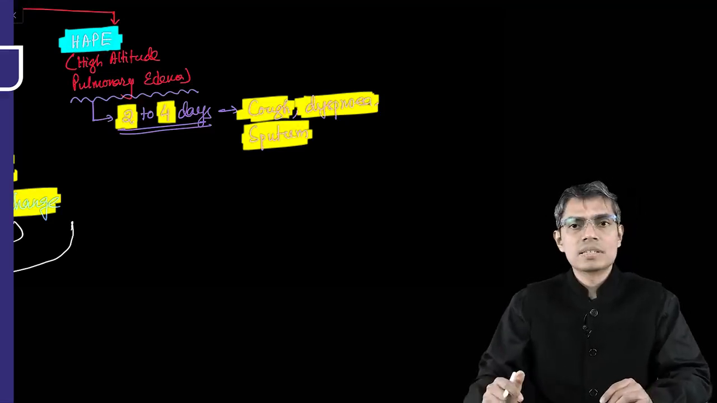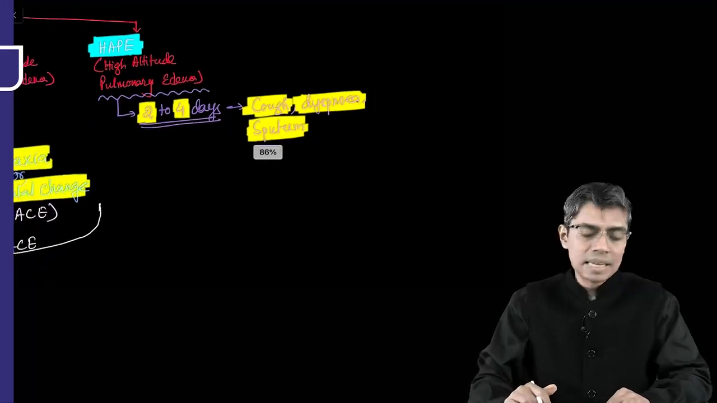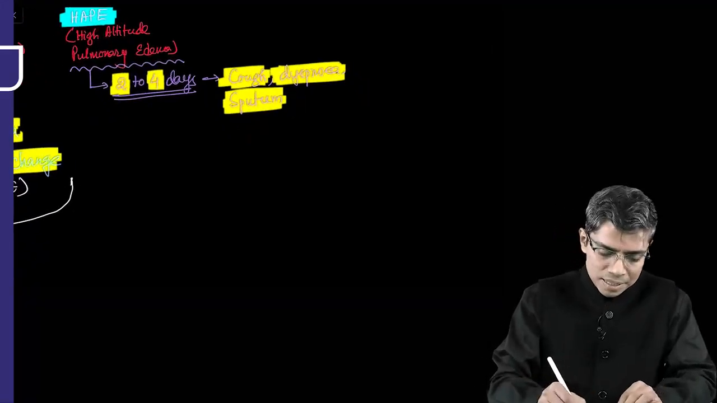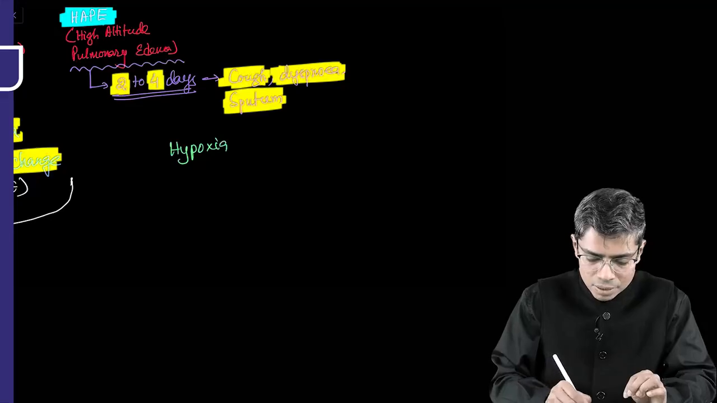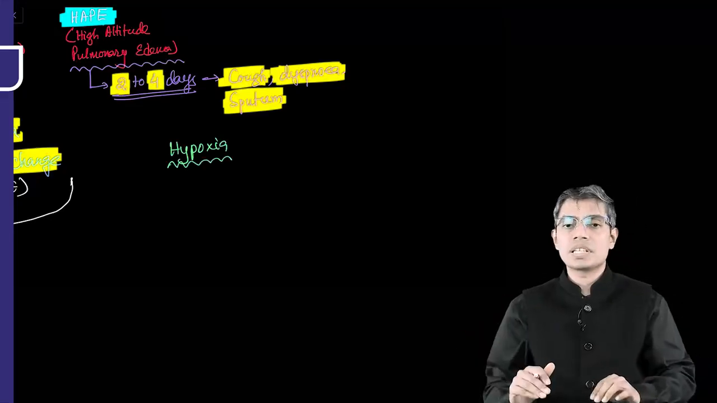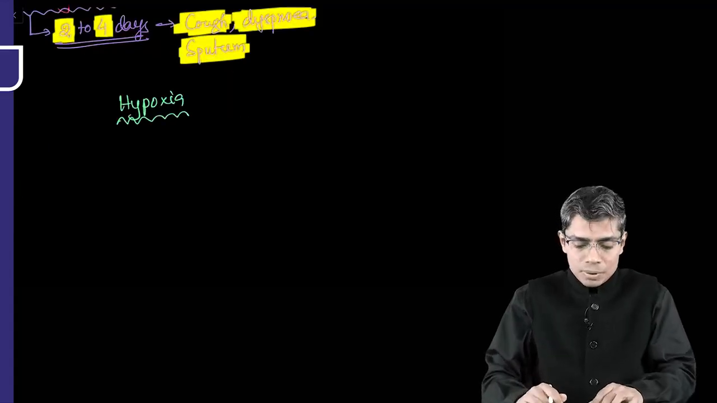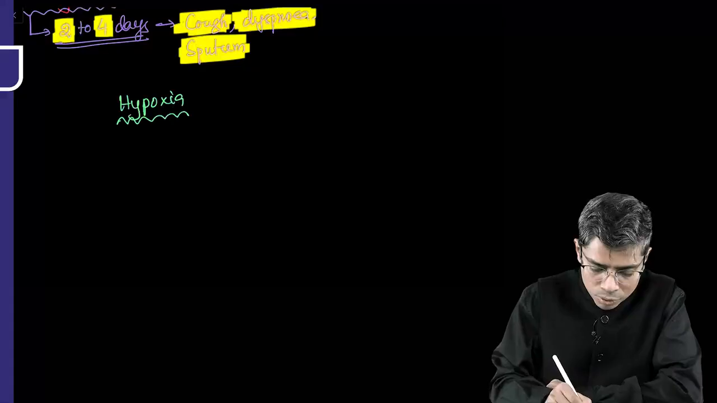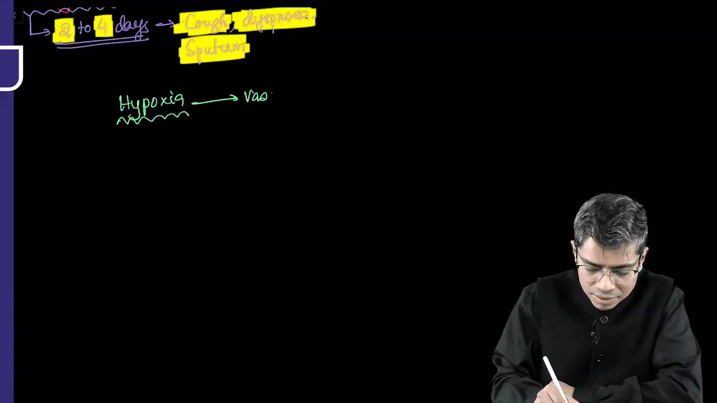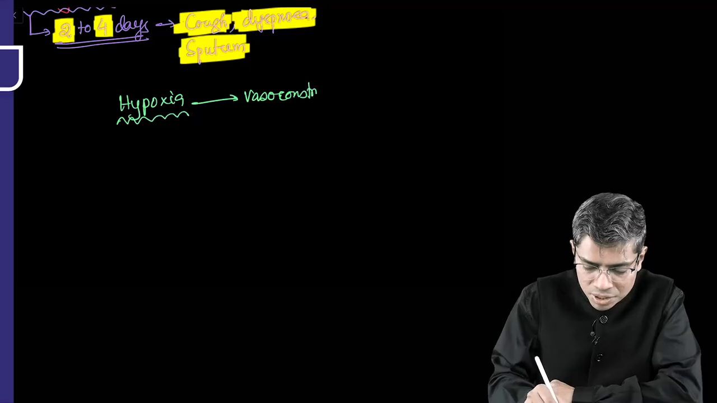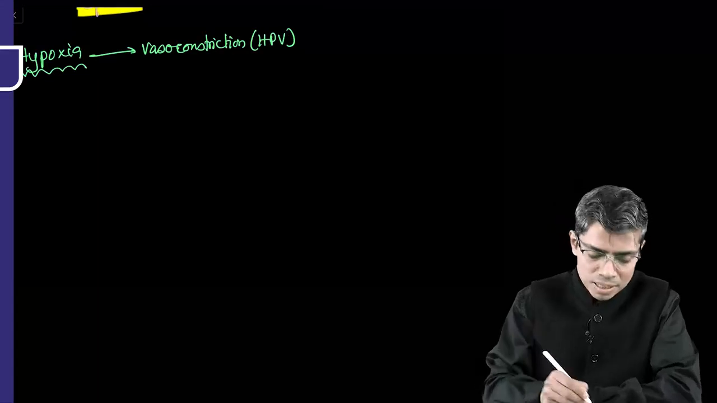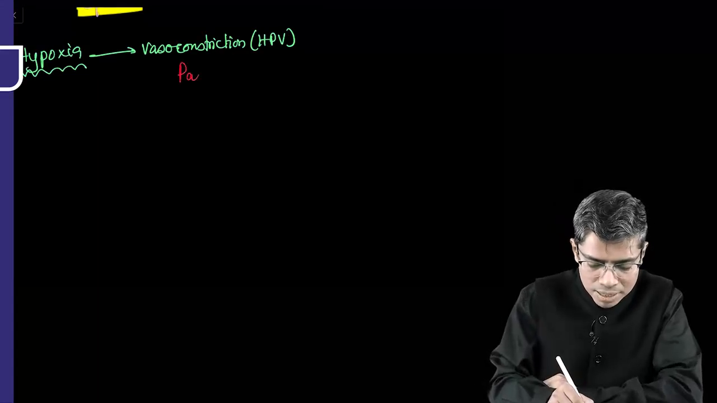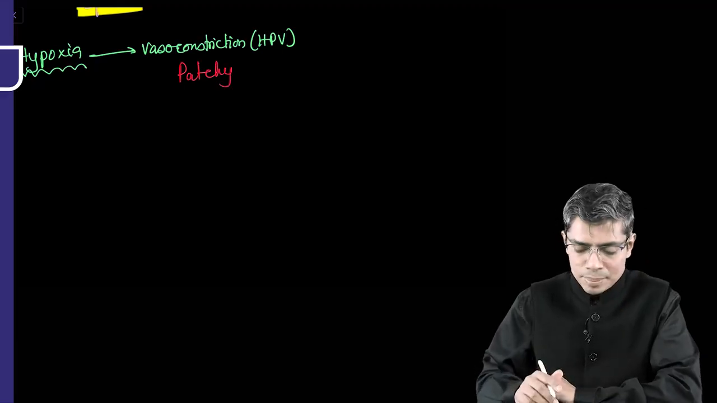So what is the reason for this edema development in case of HAPE? We have seen that hypoxia causes vasoconstriction at the level of the lung. So how this vasoconstriction is causing edema, that is the main thing. If you look at the pathophysiology of HAPE, hypoxia is causing vasoconstriction, which is known as HPV, hypoxic pulmonary vasoconstriction. Now I told you that this is patchy in nature. What do you mean by patchy in nature?